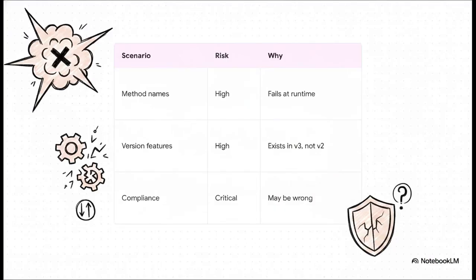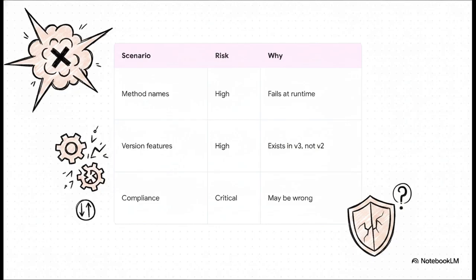Let's actually look at the real blast radius of these hallucinations. Say the AI invents a method or a class name. That is a high risk. Why? Well, because it might compile perfectly fine, but then it fails silently at runtime. Or what if it invents library version features? It might hand you a perfect method for version 3, but oops, you're running version 2.